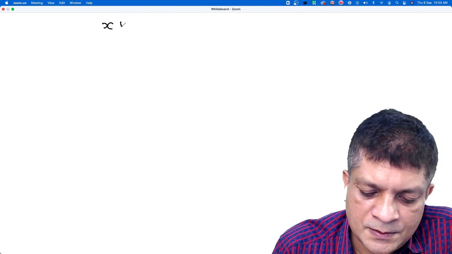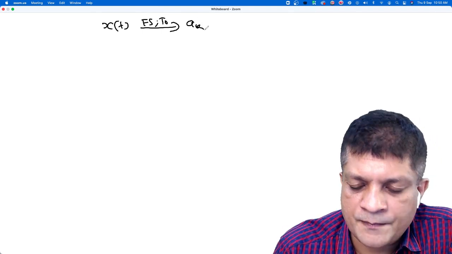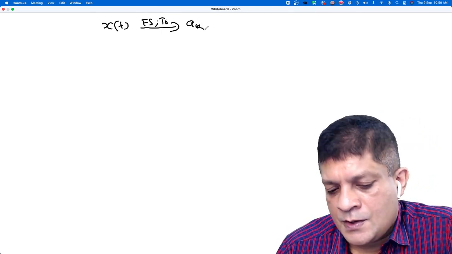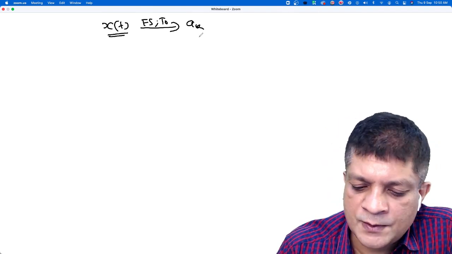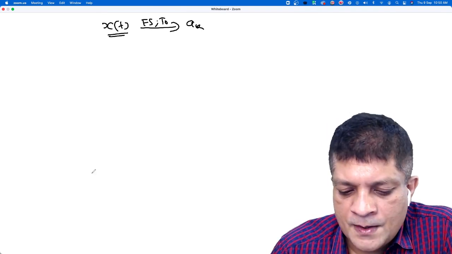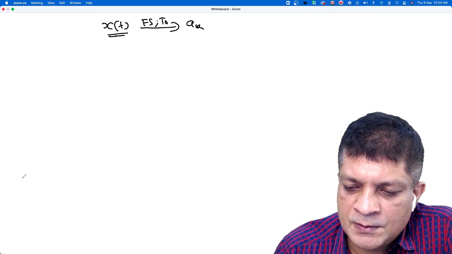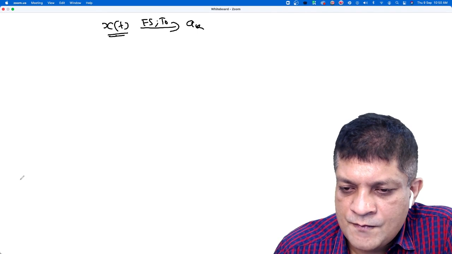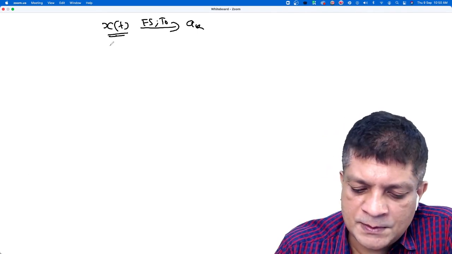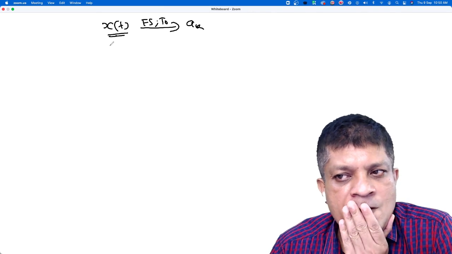If you consider a periodic signal x(t), let's say its Fourier series with respect to T0 has coefficients ak. What is the average power of the signal x(t)? How to find the average power of a periodic signal?